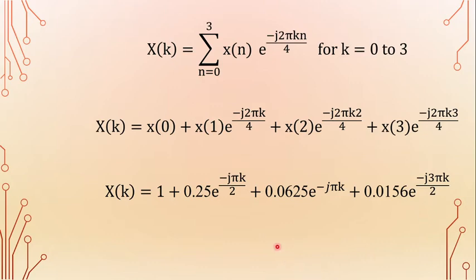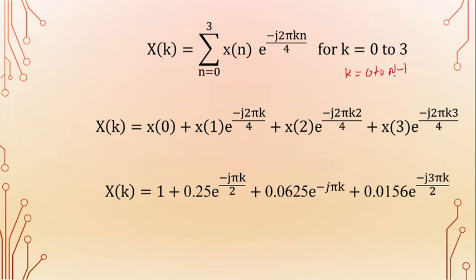In this expansion, substitute different values of k. So what are the different values of k? For k is equal to 0 to capital N minus 1. So from the given data, what is capital N?